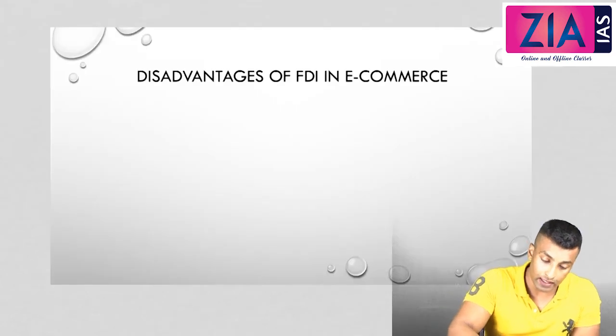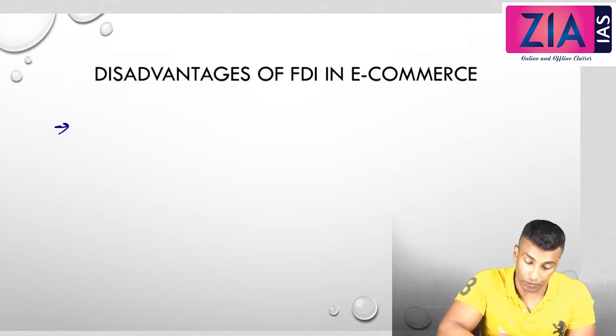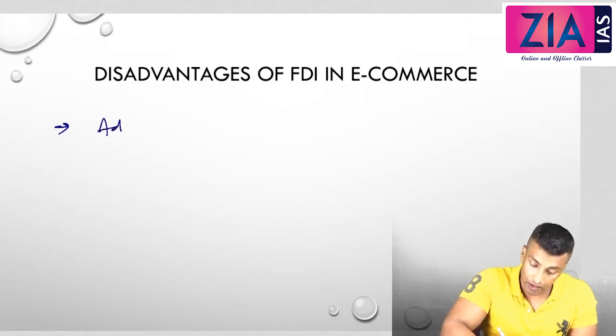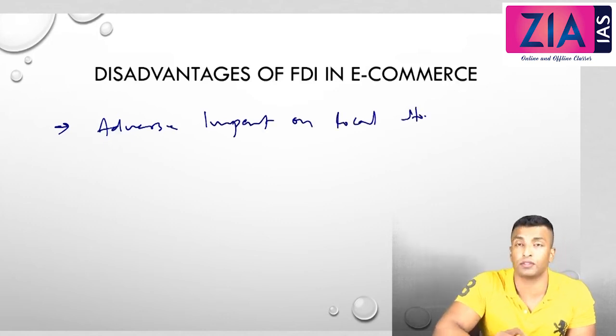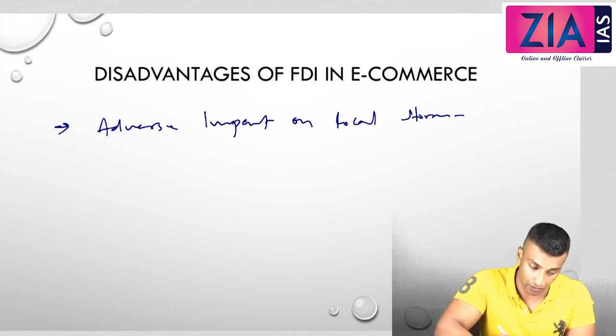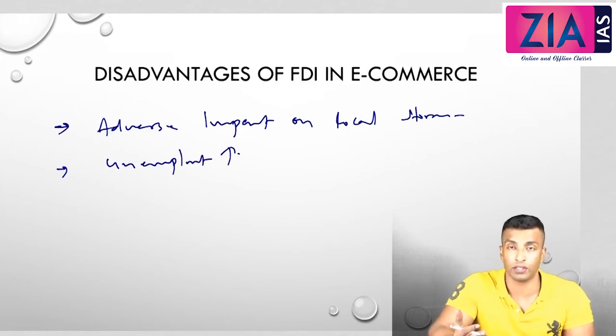Let's look into the disadvantages of FDI and e-commerce. Obviously, adverse impact on local stores, such as fruit and vegetable vendors, etc. Then you can see unemployment increase, because they come up with modern technologies.